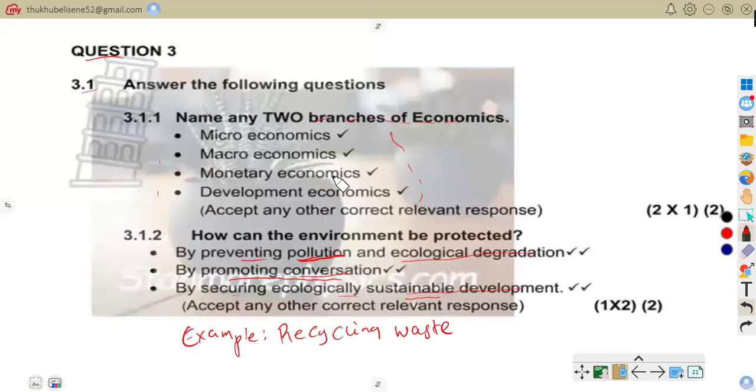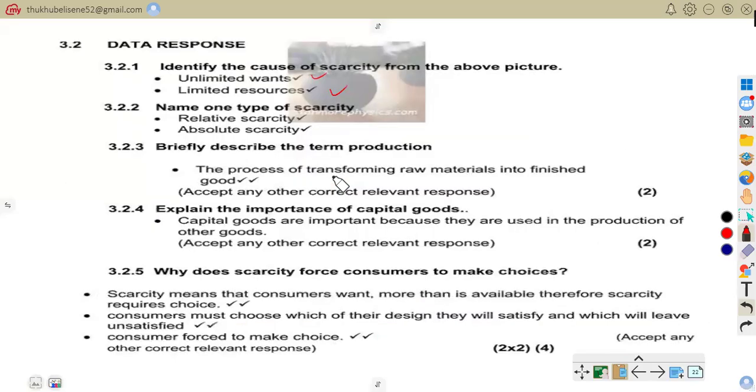So here they are on our answers. Here we have relative scarcity and we have absolute scarcity. With relative scarcity, I am saying resources do exist, but limited.